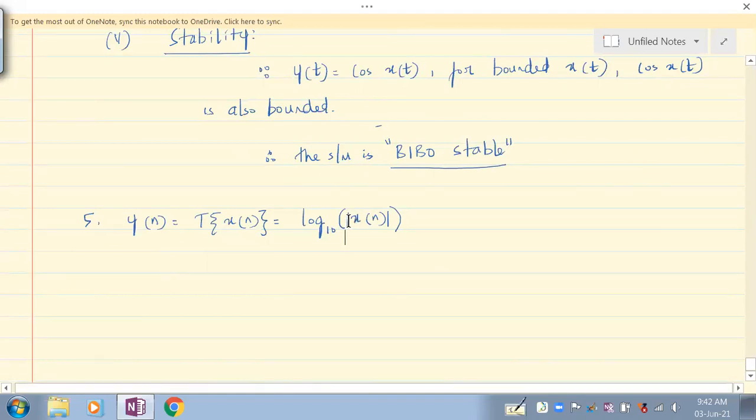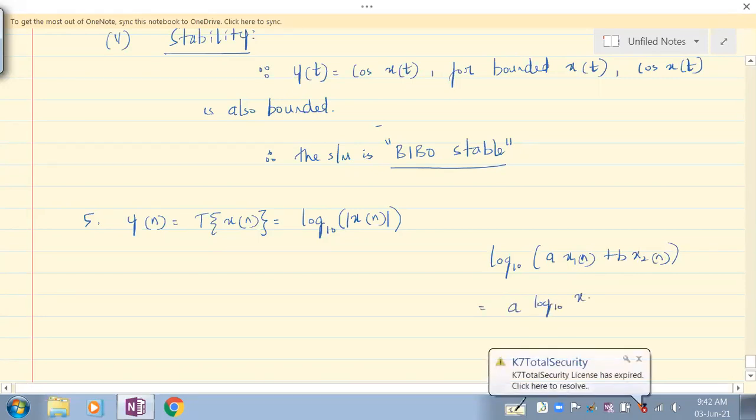So if in the place of x of n, we have a x1 of n plus b x2 of n, do you think this can be written as a into log to base 10 of x1 of n plus b into log to base 10 of x2 of n?